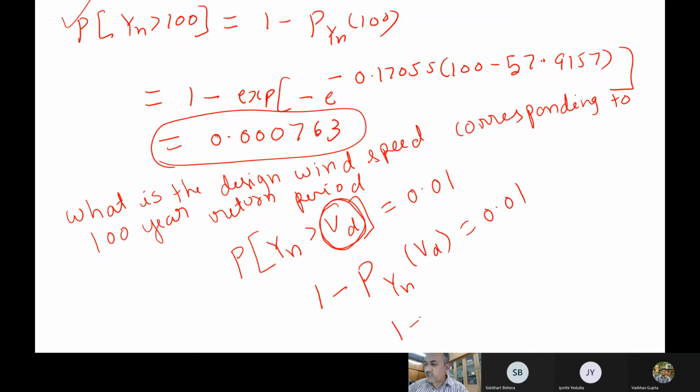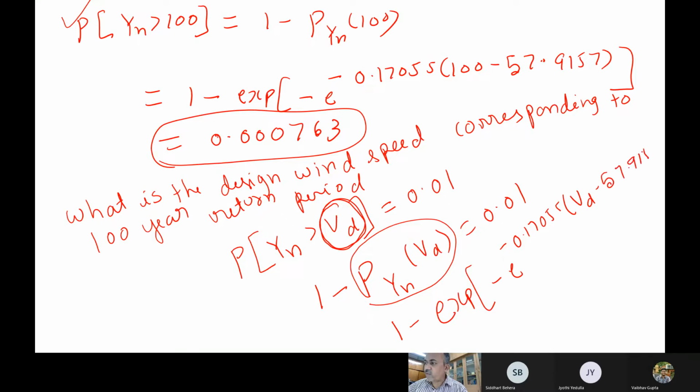You solve this expression, the probability distribution function: e to the power of minus e to the power of minus 0.17055 times VD minus 57.9157 is equal to 0.01. You have to solve for VD. If you solve this, we will get VD as some 84.89 miles per hour. This is how we calculate many practical problems.